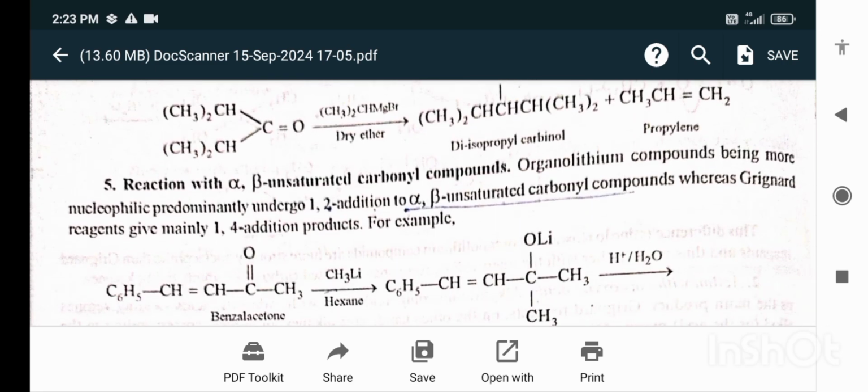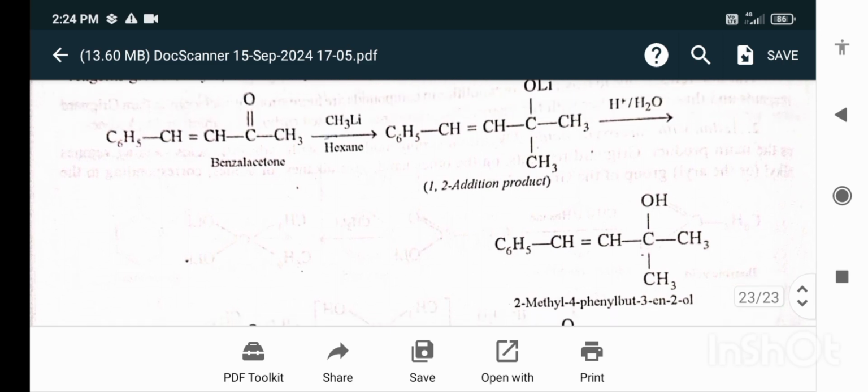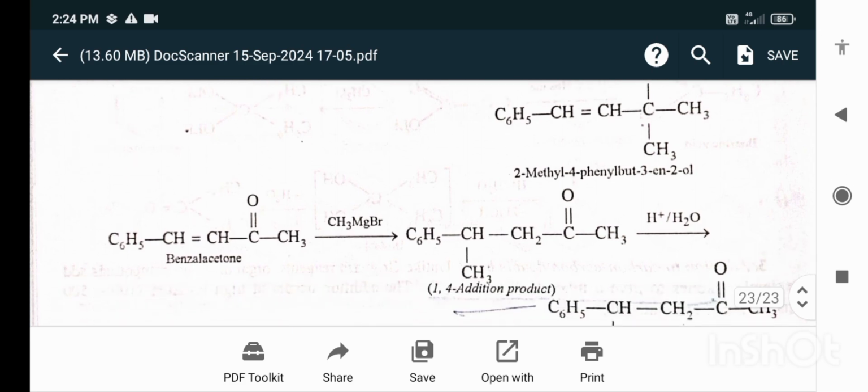In reactions with alpha-beta unsaturated carbonyl compounds, organolithium compounds, being more nucleophilic, predominantly undergo 1,2 addition to the alpha-beta unsaturated carbonyl compounds, whereas Grignard reagents give mainly 1,4 addition products. For example, when benzylacetone reacts with methyl lithium in hexane, the 1,2 addition product is formed. On hydrolysis, the 2-methyl 4-phenyl but-3-en-2-ol product is formed.